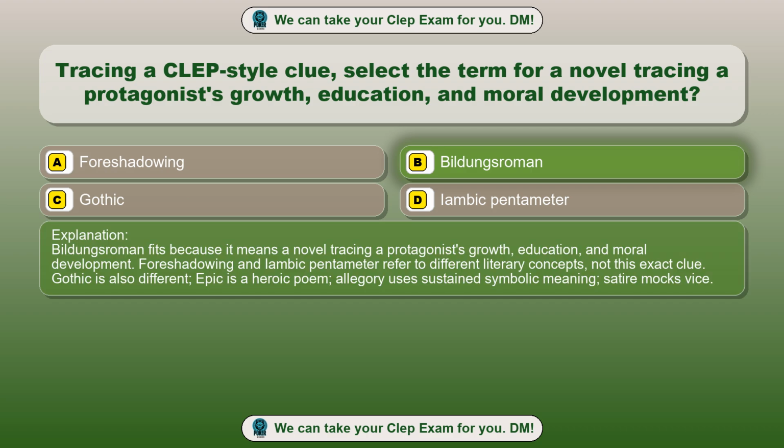Bildungsroman fits because it means a novel tracing a protagonist's growth, education, and moral development. Foreshadowing and iambic pentameter refer to different literary concepts, not this exact clue. Gothic is also different, epic is a heroic poem, allegory uses sustained symbolic meaning, satire mocks vice.